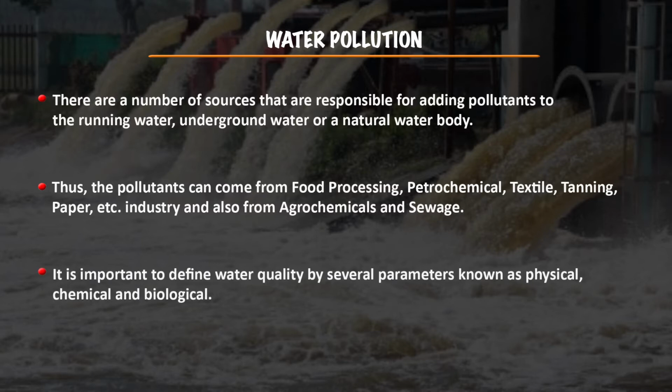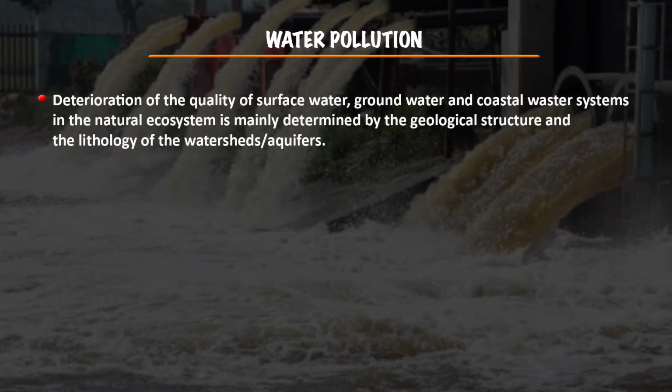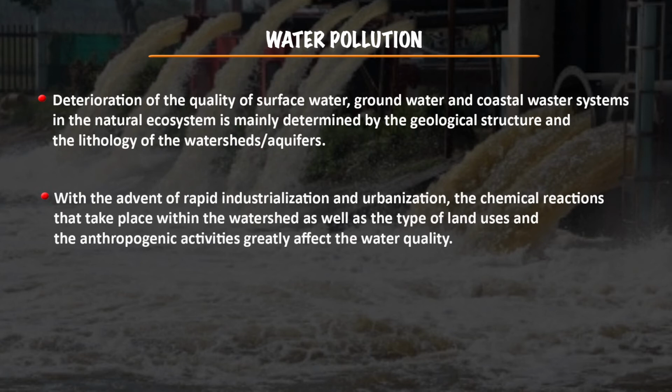So it is important to define the water quality by several parameters like physical, chemical and biological. The deterioration of the quality of surface water and groundwater, and also the coastal water systems in the natural ecosystem, is mainly based on the geological structure and the lithology of the watersheds or aquifers. So with rapid industrialization as well as urbanization, the chemical reactions which are taking place within the watershed, the type of land uses and also the anthropogenic activities greatly affect the water quality.